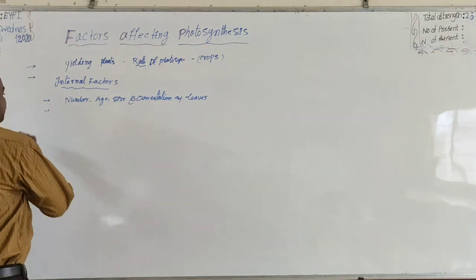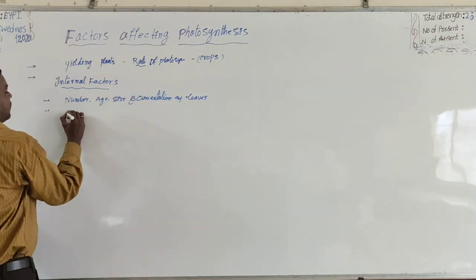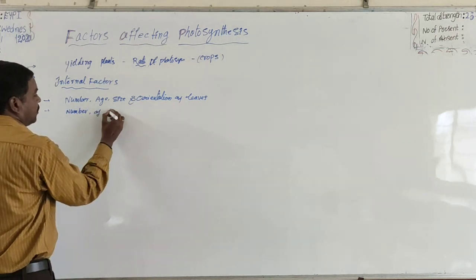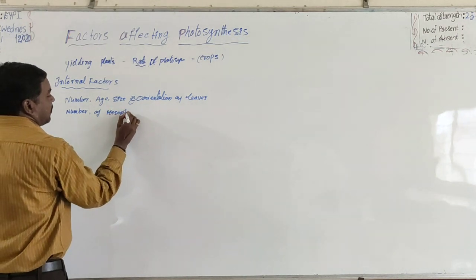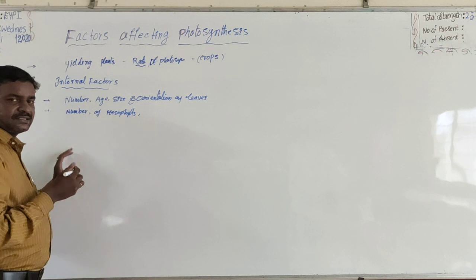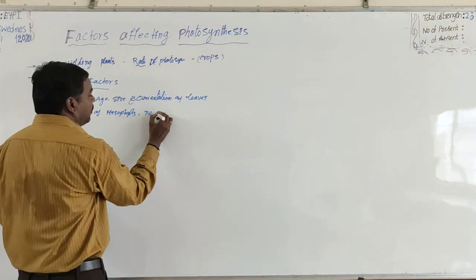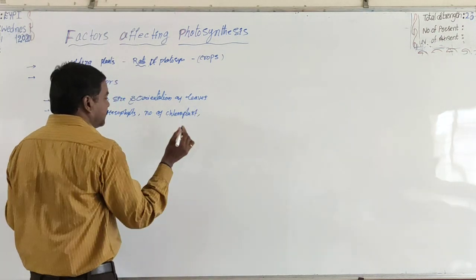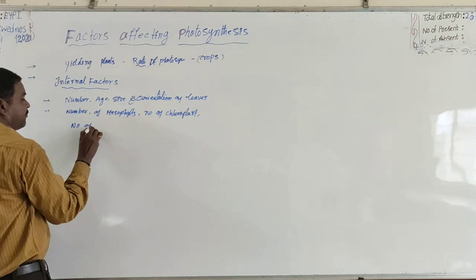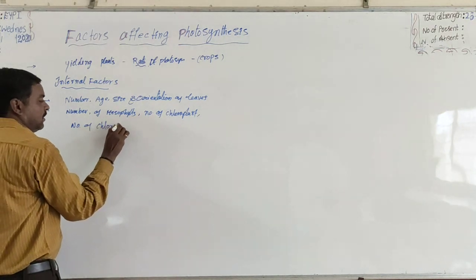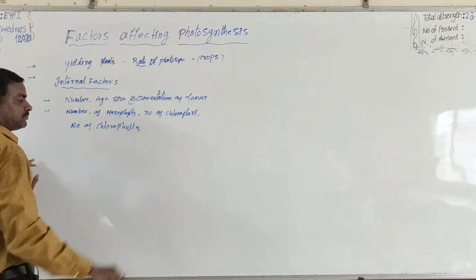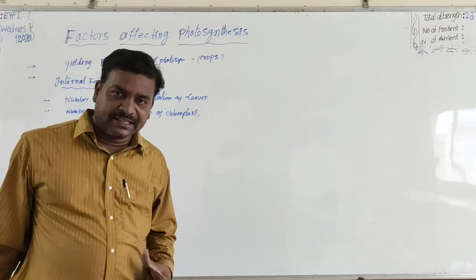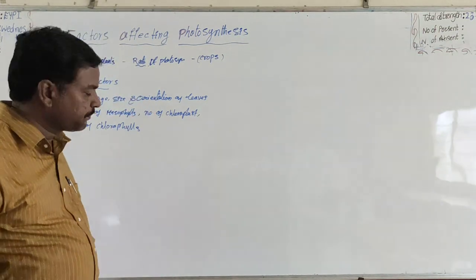At the same time, the number of mesophyll cells, the number of chloroplasts and the number of chlorophylls, all these are also internal factors that influence the rate of photosynthesis.